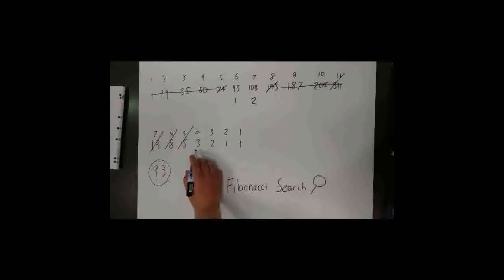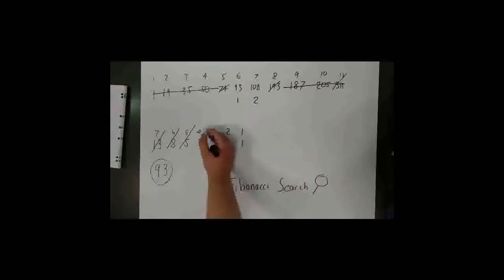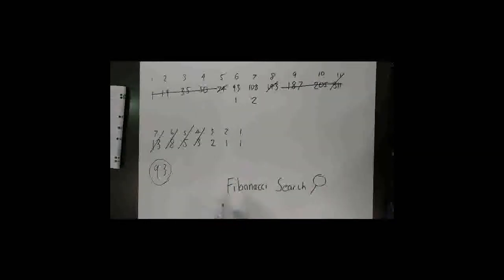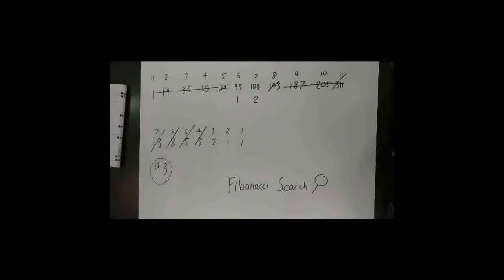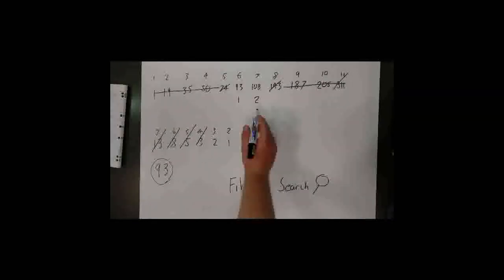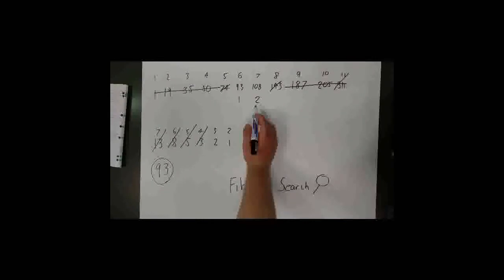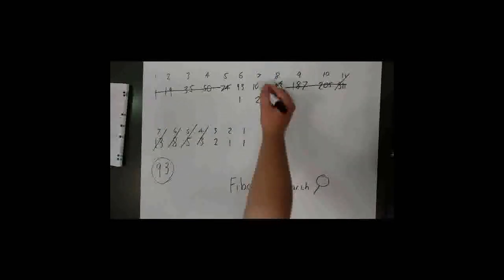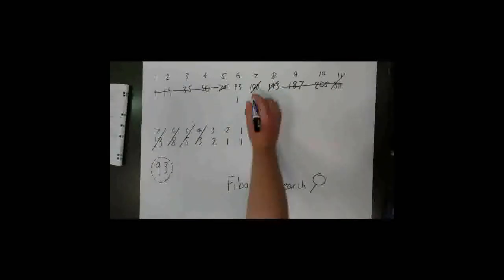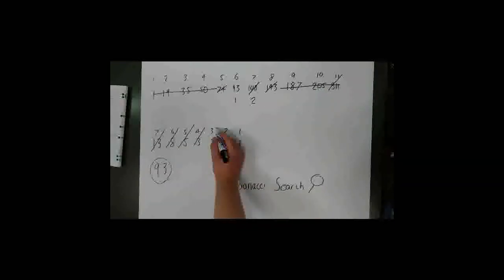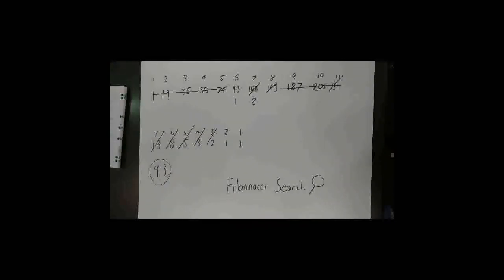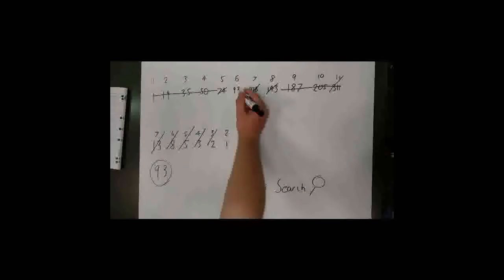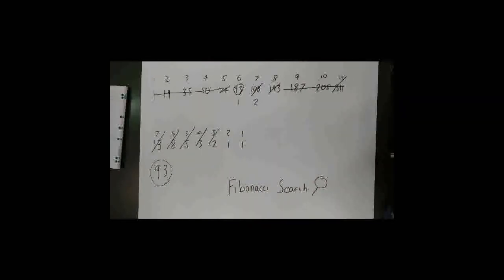And because 3 is higher than the amount we have, we cross that out, and we move on to our next Fibonacci number. Now our next Fibonacci number is 2, so we go to position 2 here, and we ask, is 108 bigger than 93? And it is, so we cross it out, and all the numbers above it, which happen to already be crossed out. We move on to our second Fibonacci number. We check position 1, and it is 93. And we have found our number.